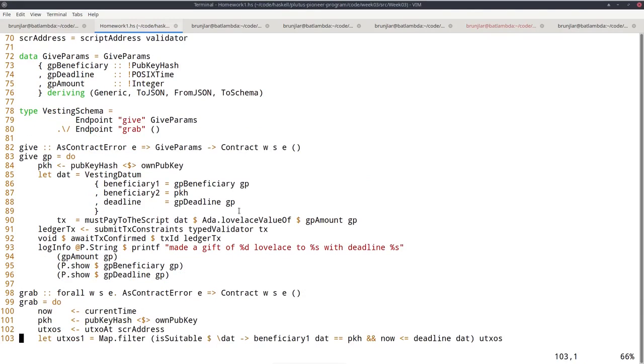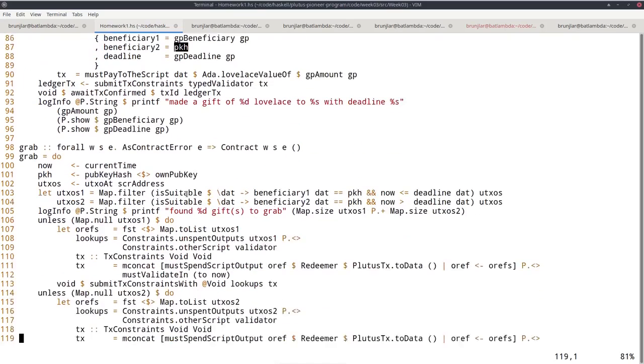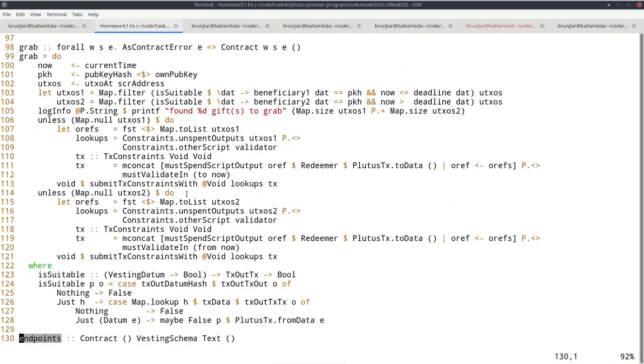So the give simply sets the given beneficiary as beneficiary 1 and the wallet itself as beneficiary 2. So the giver can grab back once the deadline has been reached and passed. And grab now filters the UTXOs into two different UTXO sets.